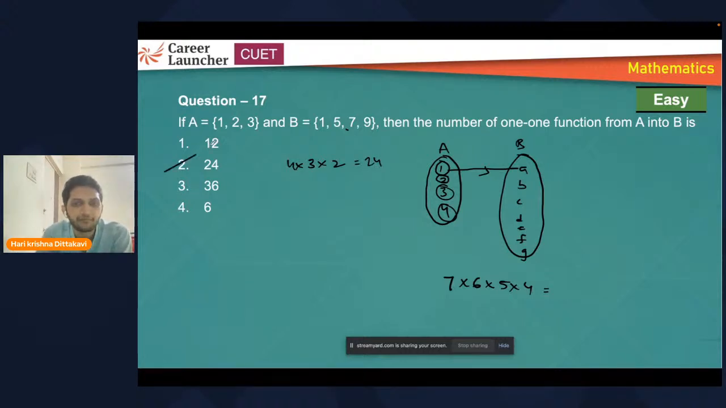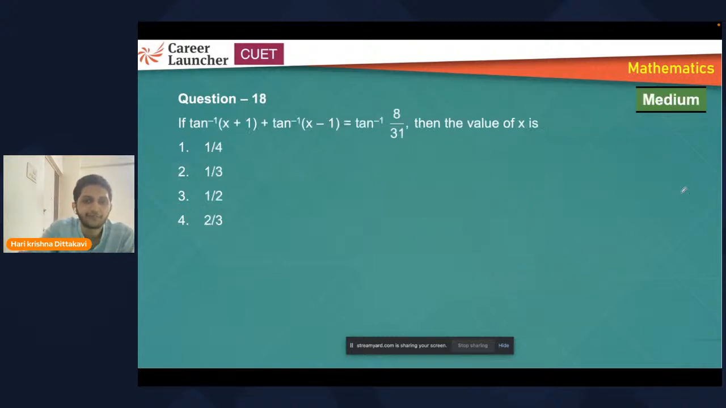Am I clear? If you don't know the formula, remember the definition properly. Number of one-one functions refers to the one-one function definition: each element in the domain should have exactly one distinct element as its image. So if you multiply them, you'll get the answer. Fine. So the formula, if there are n elements here and r elements here, will be nPr. You know what nPr refers to? n factorial upon (n minus r) factorial. So we can go for it.